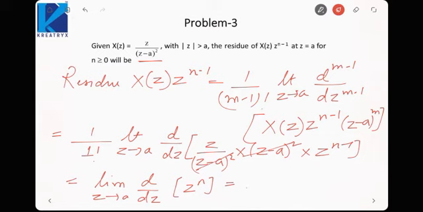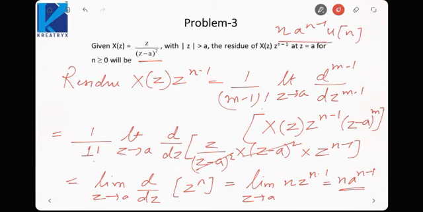So it will be limiting z tending to a of n z raised to power n minus 1, which is equal to n a raised to power n minus 1. So this will be my time domain signal. It will be n a raised to power n minus 1 u[n]. So this is how we can calculate the inverse Z transform using the residue method. We just need to calculate the residue at the pole, and that would give me the signal.